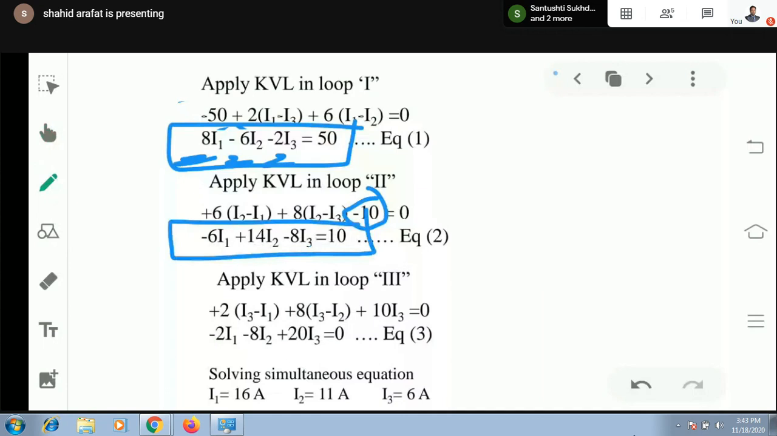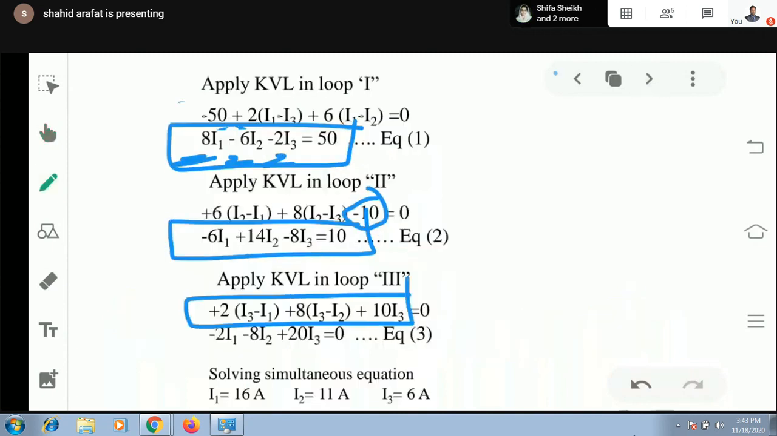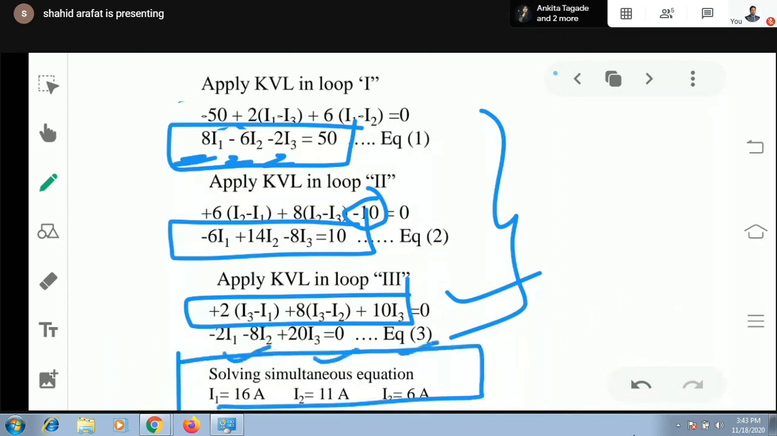Now apply KVL in loop 3. In loop 3, we have 10, 8 and 2. For 10, there is a single current which is I3. With 8 ohm, we'll write I3 minus I2, and with 2 ohm, I3 minus I1. Now, after solving the simultaneous equations, you can get the values of I1, I2 and I3.